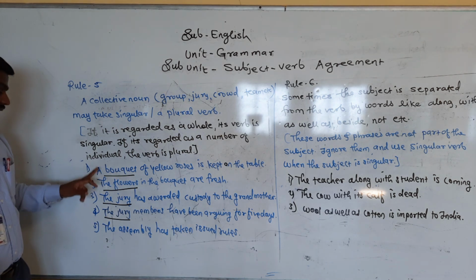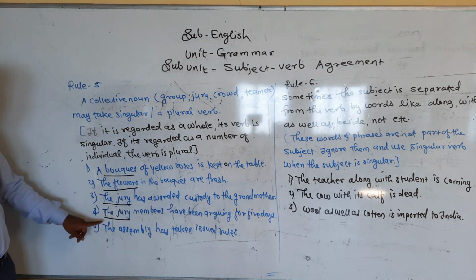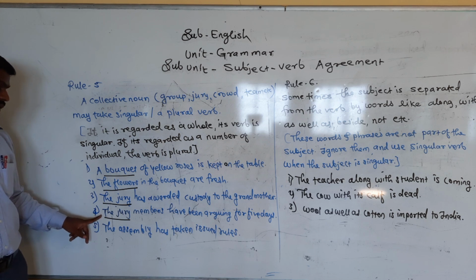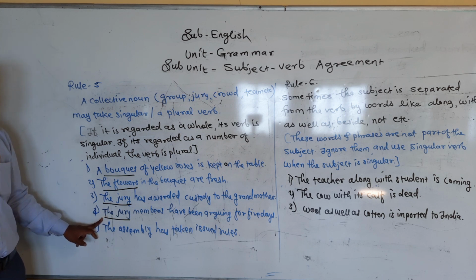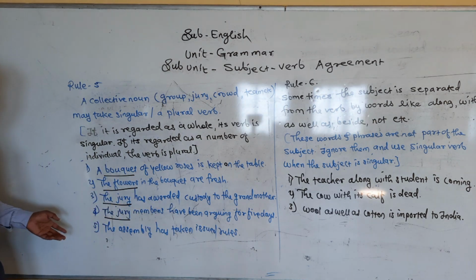Individually it is representing, and so the jury members have been arguing for 5 days. It is not representing the whole, individually representing is here, and that's why here have been, the plural form of the verb, has been used.